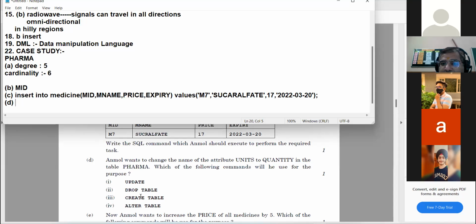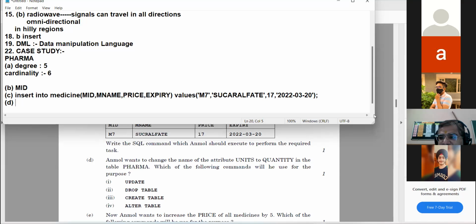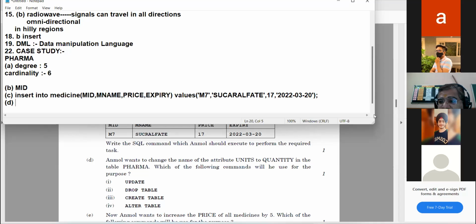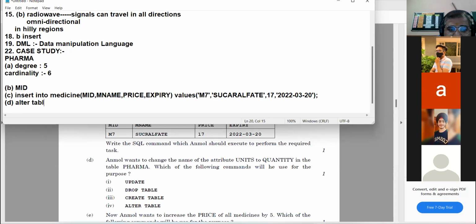Update, drop table, create table, alter table. अब ये तो आना चाहिए सबको. Yes, अनुष्का. Sir, update. No, bete. Update is for the records. Yes, Maulik. Maulik, unmute yourself. Sir, alter table. Alter table. It is D option. Alter table.